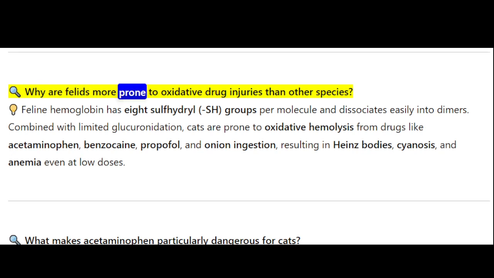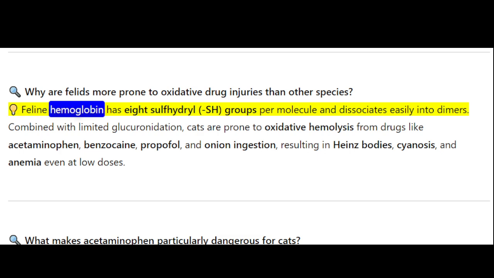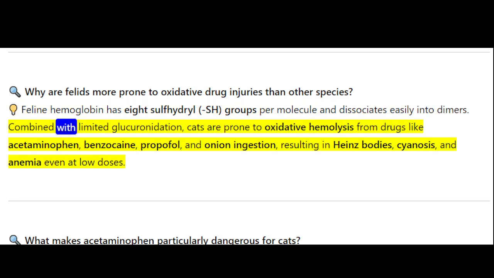Why are felids more prone to oxidative drug injuries than other species? Feline hemoglobin has 8 sulfhydryl groups per molecule and dissociates easily into dimers. Combined with limited glucuronidation, cats are prone to oxidative hemolysis from drugs like acetaminophen, benzocaine, propofol, and onion ingestion, resulting in Heinz bodies, cyanosis, and anemia even at low doses.